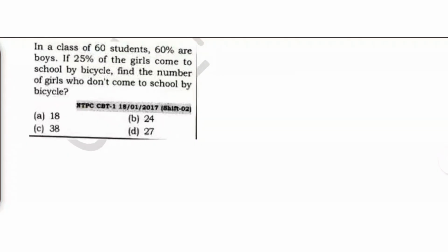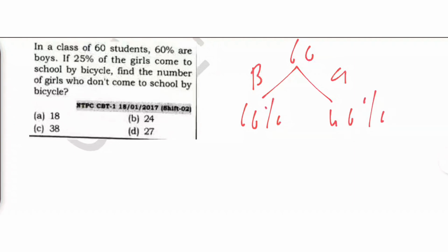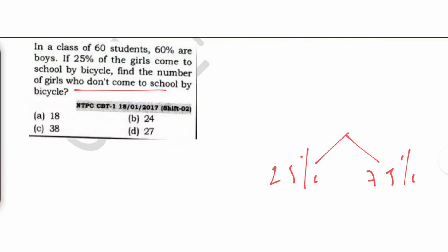In a class of 60 students, see guys, there are 60 students. There are some boys and there are some girls. 60% are boys. If 60% are boys, then how many percent are girls? 40%. Out of this 40%, 25% of the girls come to school by bicycle, and if 25% come to school, then 75% don't come to school. Simple. So we are told to find the number of girls who don't come to school by bicycle. This is very simple.